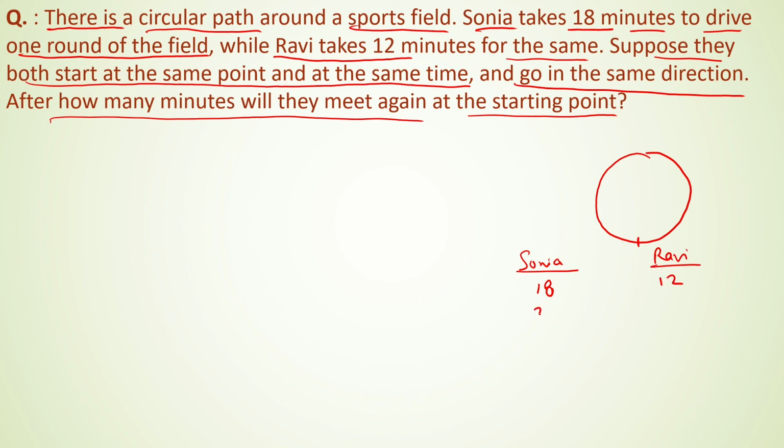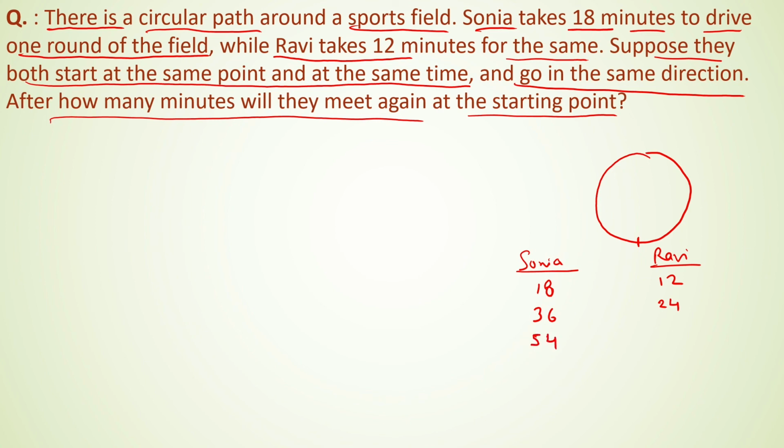After 36 minutes Sonia will be at the same position, and after 24 minutes Ravi will be at the same point.